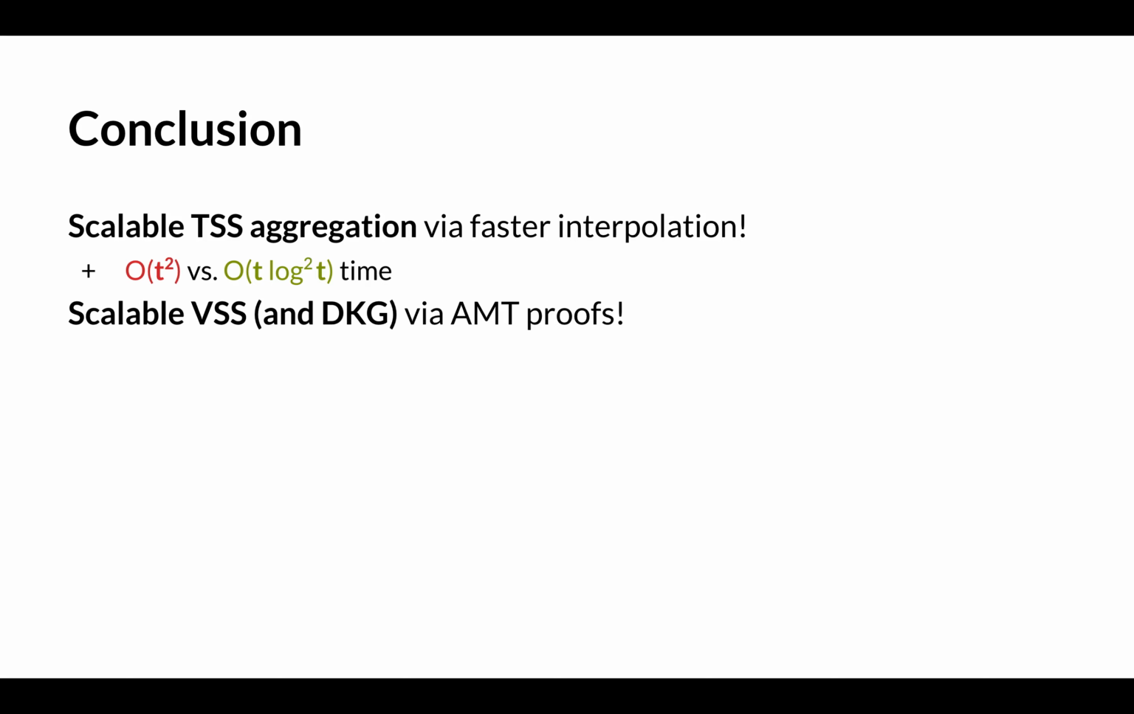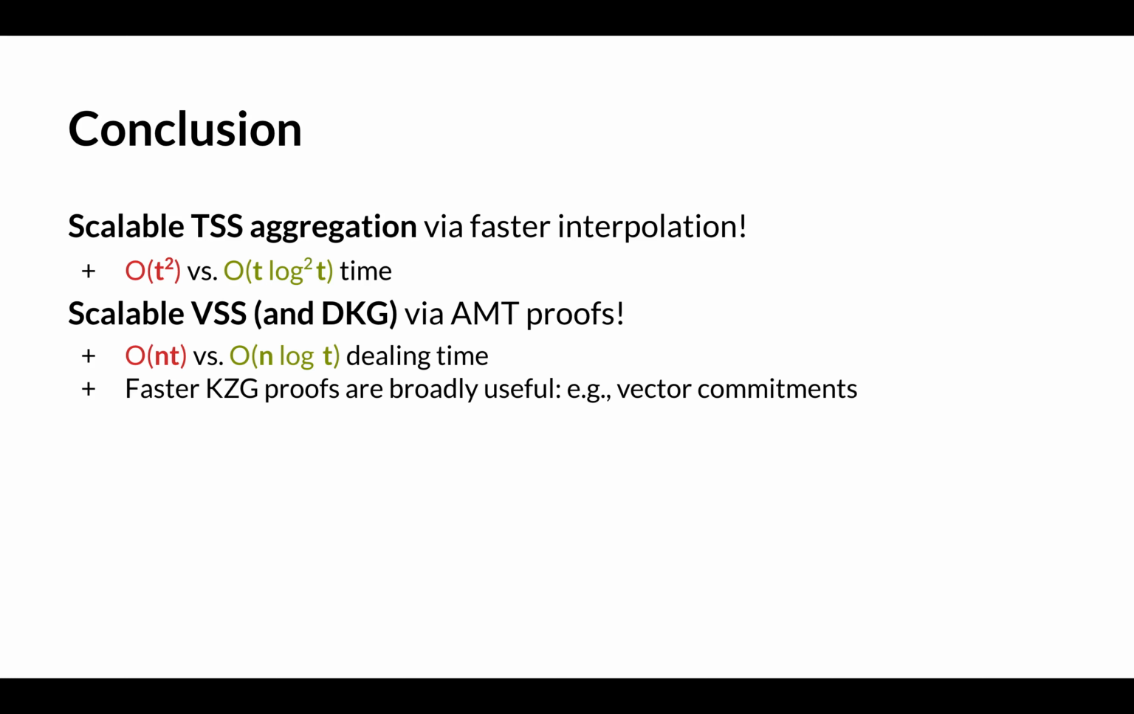And then we showed how to scale VSS and also, as a result, DKG protocols by computing proofs in KZG polynomials much faster using this AMT technique. So we improved the time from order nt to order n log t. But we did increase the proof sizes from order 1 to order log t. And in general, any technique for computing KZG proofs faster is very useful because you can use it for things like vector commitments and who knows what else. Perhaps authenticated data structures based on polynomial commitments, which are very popular nowadays.